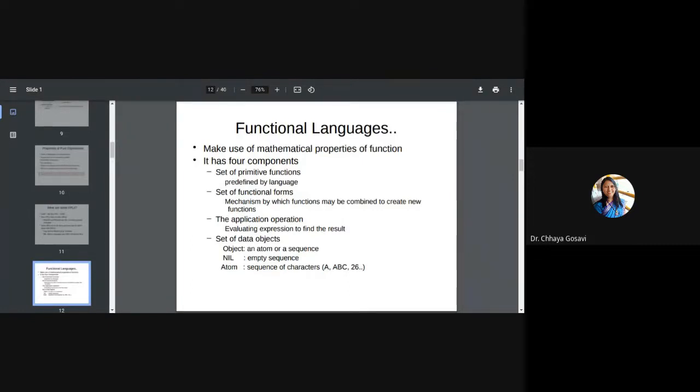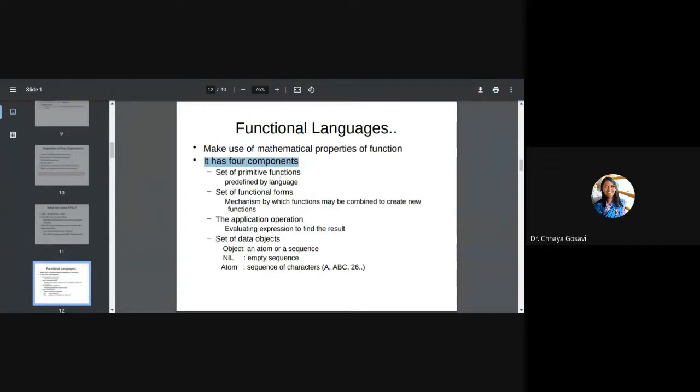Like C, C++, Java, where you started by studying the character set, the control structures, how to write a class, how to write a function. In a functional programming language, as you know, it is based on the mathematical properties of a function. It has 4 components. Here I am not specifying Scheme or Lisp. We are talking about the general functional programming paradigm. So any functional programming language should have 4 components.